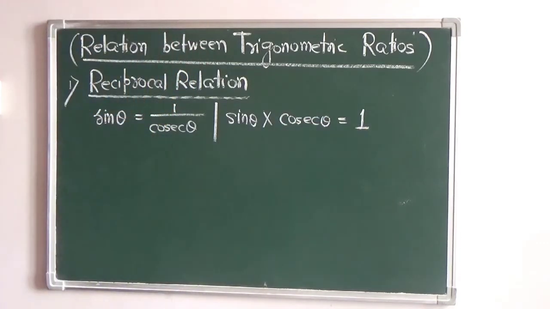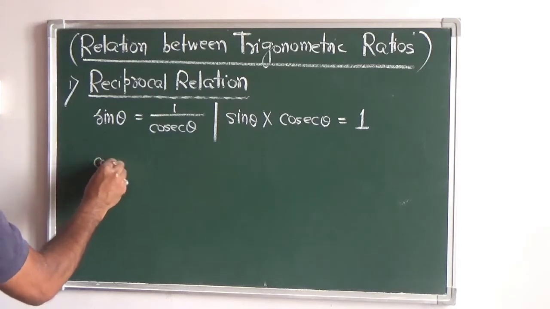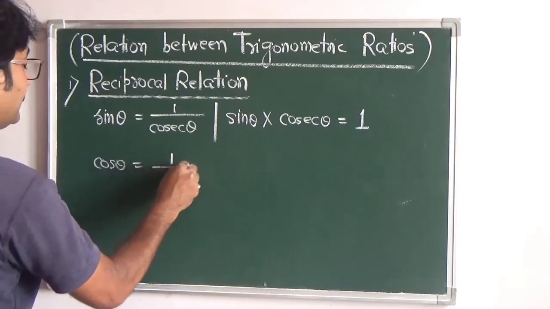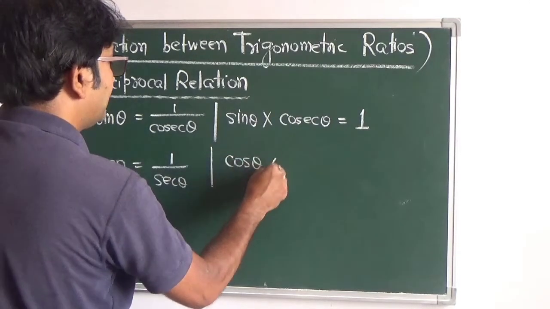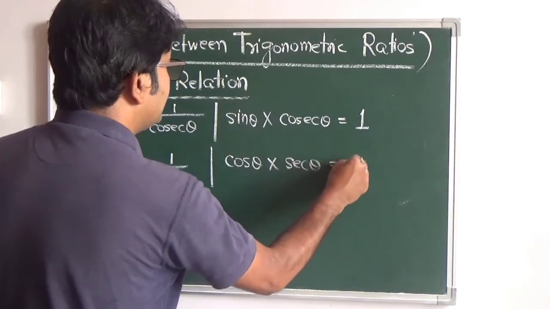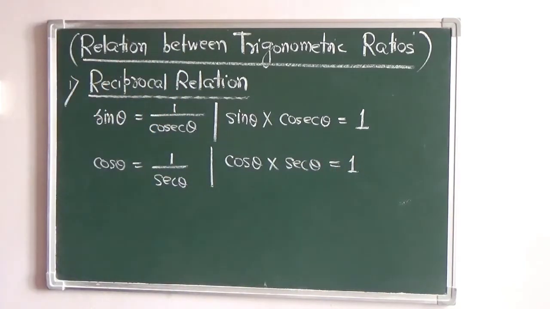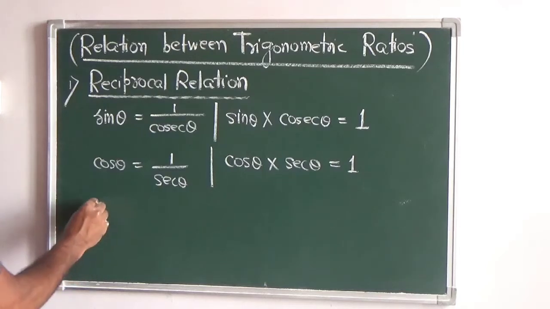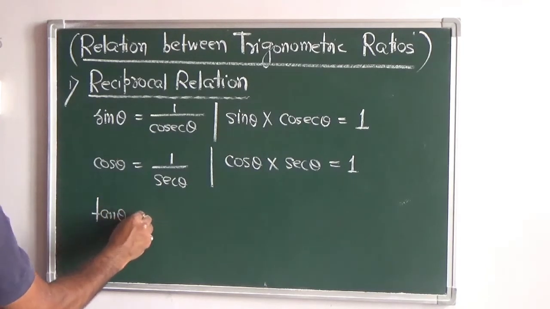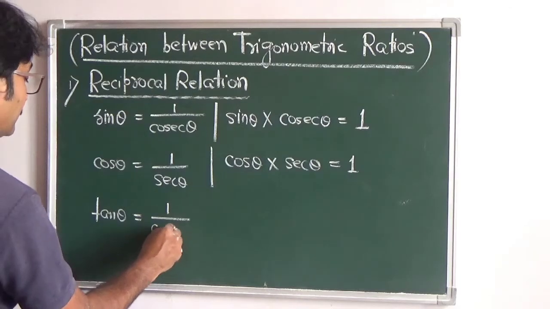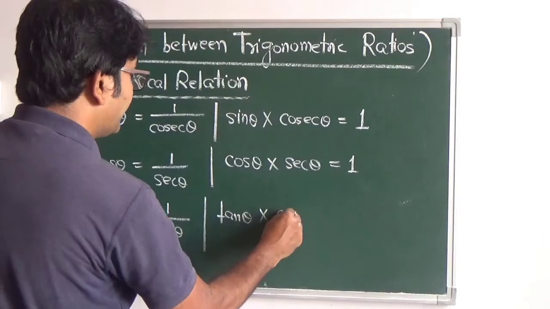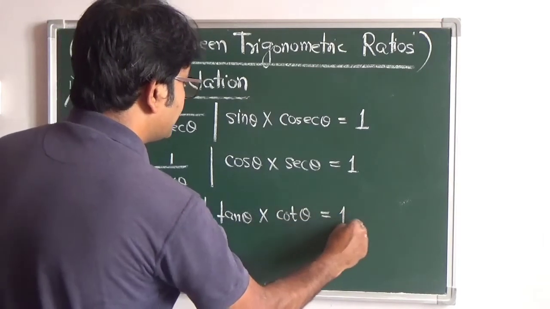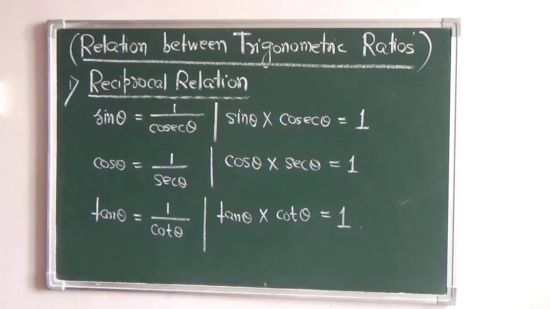Right? Second one, cos theta and sec theta are reciprocal, so you can write cos theta into sec theta is equal to 1. And also we know that tan theta and cot theta are reciprocal ratios. Tan theta is equal to 1 by cot theta. So we can write tan theta multiplied by cot theta is equal to 1. So these are the three reciprocal relations.